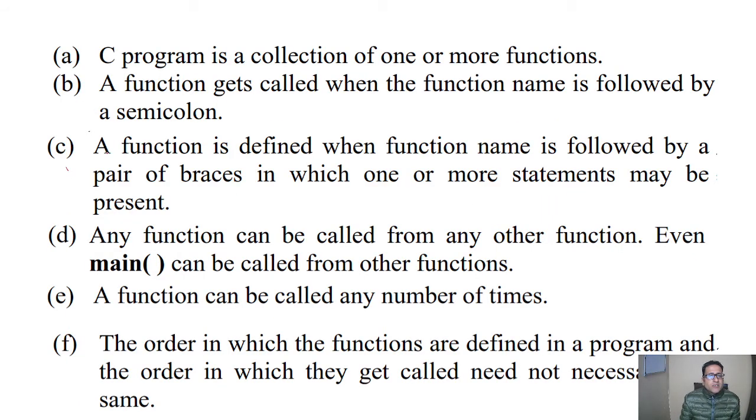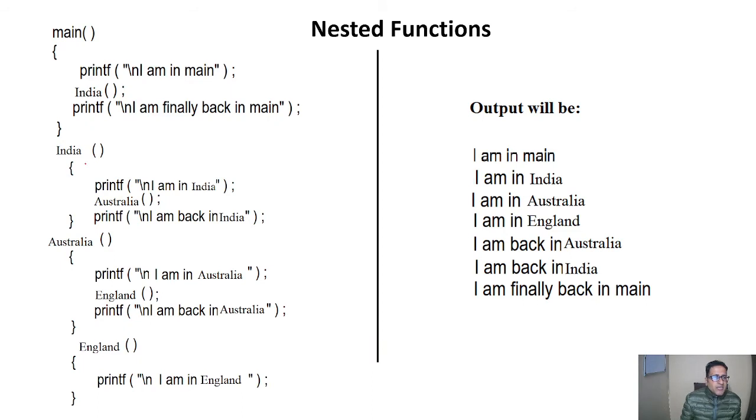Third point is a function is defined when the function name is followed by a pair of braces in which one or more statements may be present. Means these braces are a must. When we are defining some function, these braces are a must.